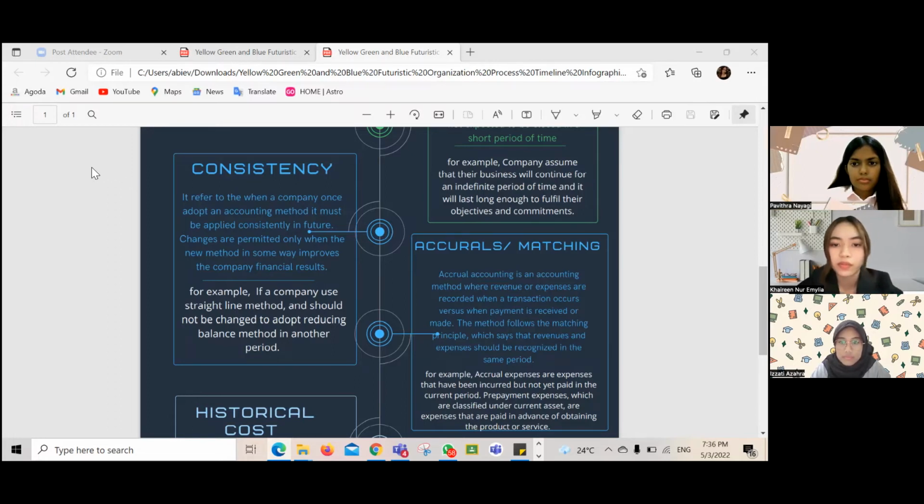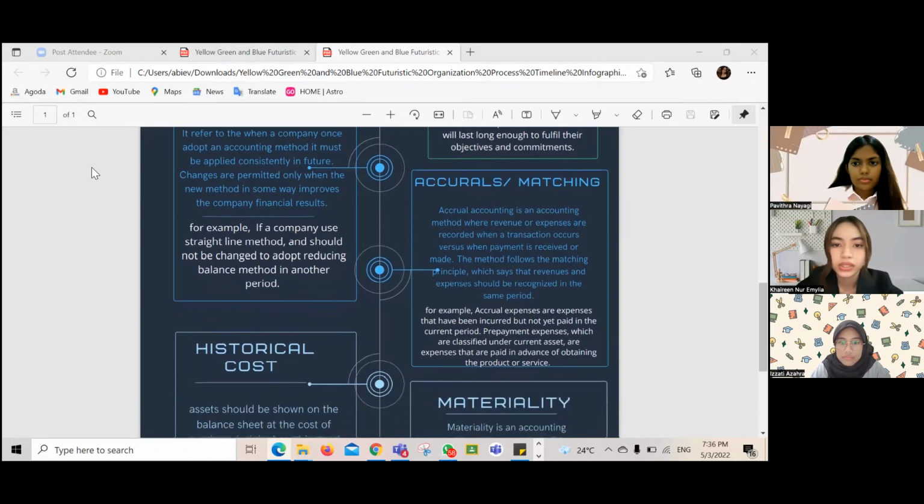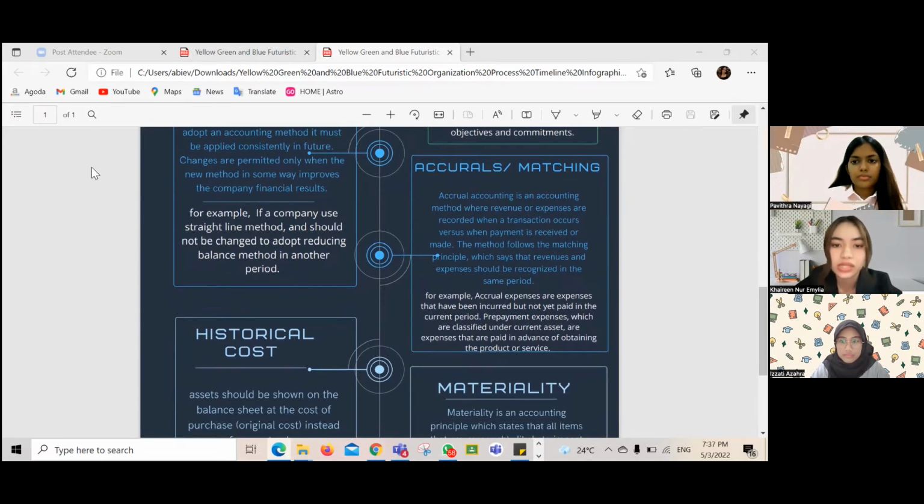Okay, next we move forward to the accruals or matching concept. Accrual accounting is an accounting method where revenue or expenses are recorded when a transaction occurs versus when payment is received or made. To calculate the profit for the period, one must include all the revenue and spending relating to the period, whether or not the cash has been received or paid.